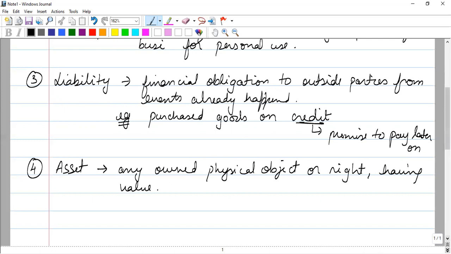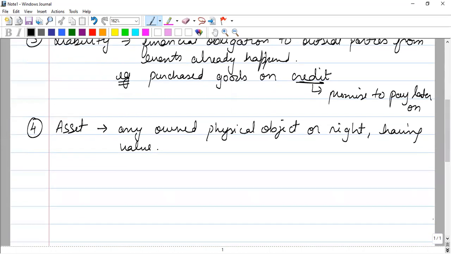In a business, if we have any object which is physically owned by the business, or there is any right to do something in the business which has a money value, that is called asset.